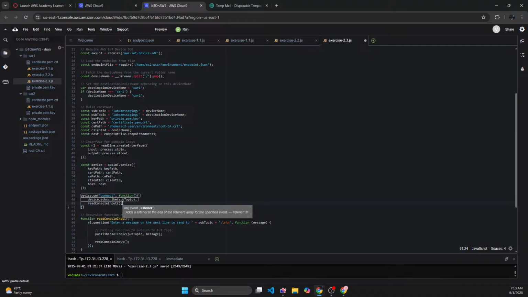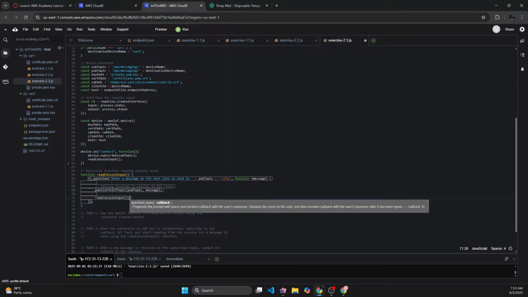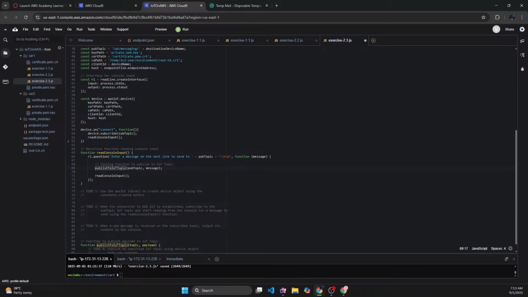And read console input is the function that I have that just reads the message from my command prompt, and then it's going to send the message. Publish to IoT is going to publish my message to the IoT. So that's how it is going to work.